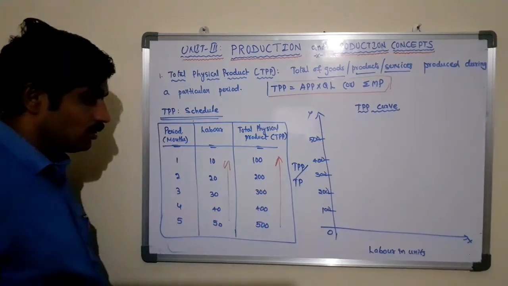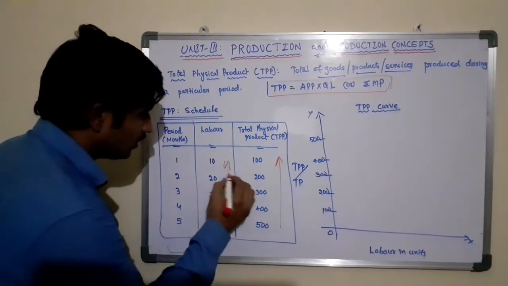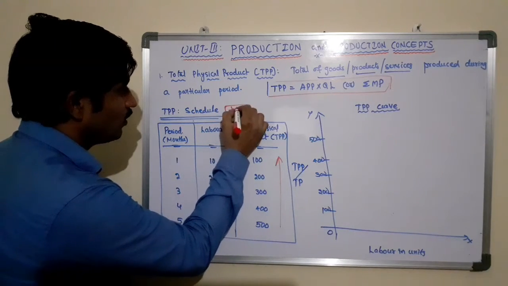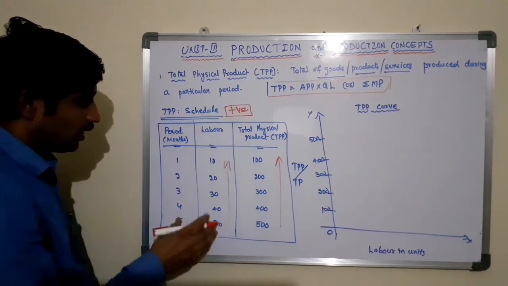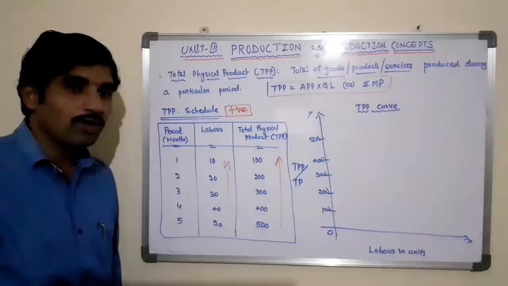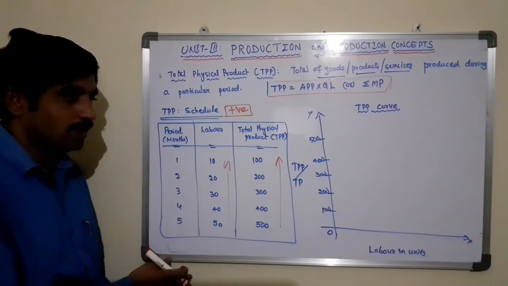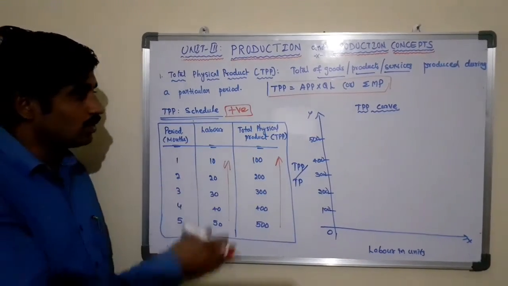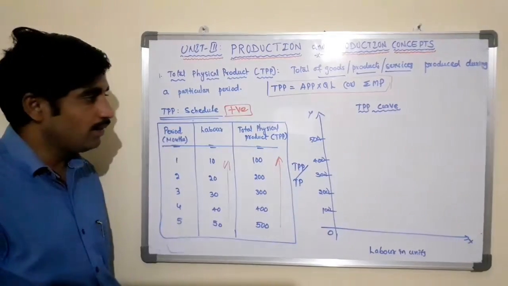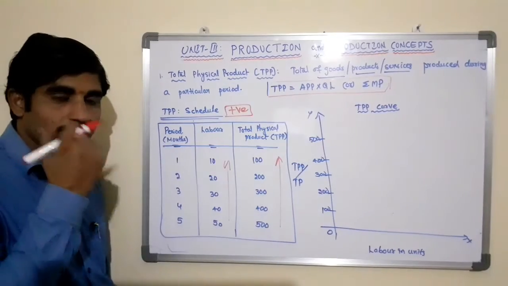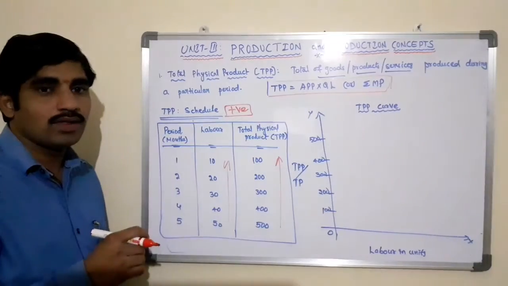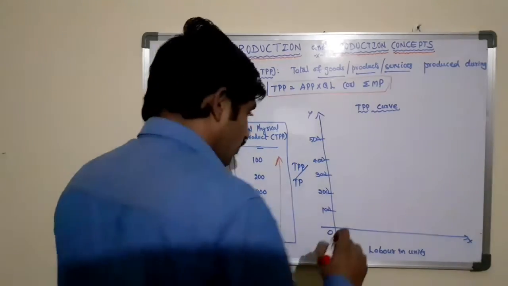50 labor produced 500. See, the relationship between these two is positive. There is a positive relationship between the labor that we are engaging to produce the product and the total products that we have produced during this period. Hence we can conclude that there is a positive relationship between these two. Whenever there is a positive relationship between the two variables, the curve always flows from left to right upward.